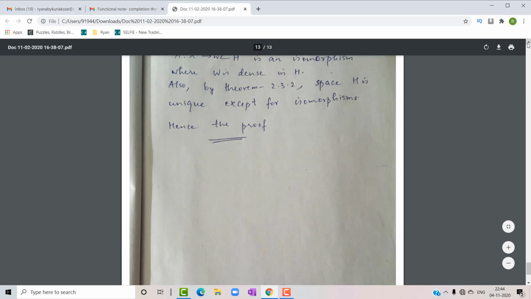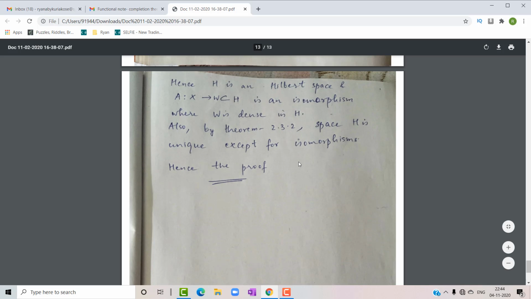We have proved that H is a Hilbert space and A from X to W, a subset of H, is an isomorphism, where W is dense in H. Also, by Theorem 2.3.2, the space H or X cap is unique except for isomorphisms. So hence the theorem.